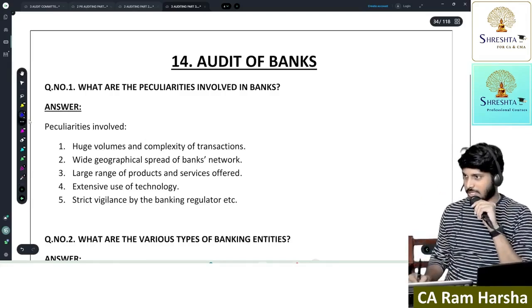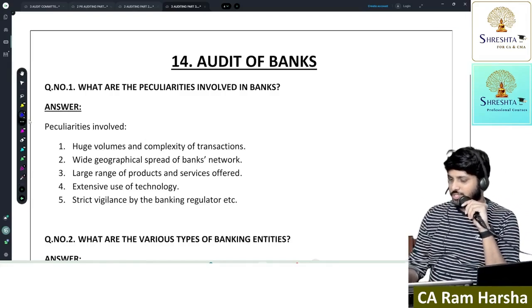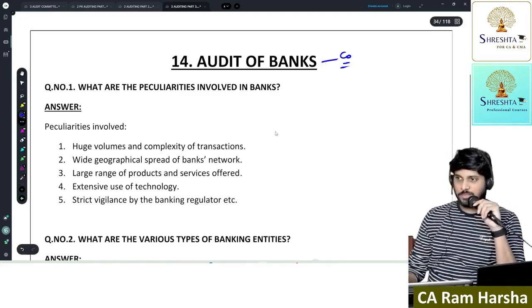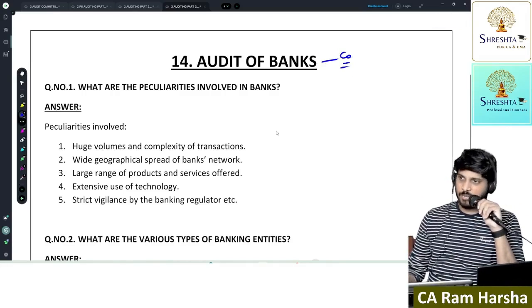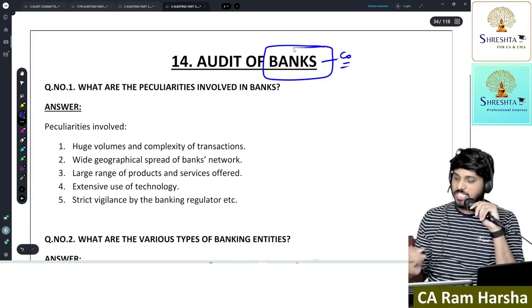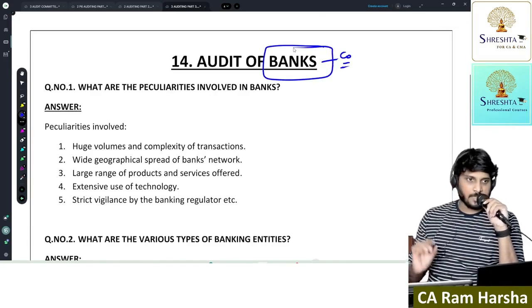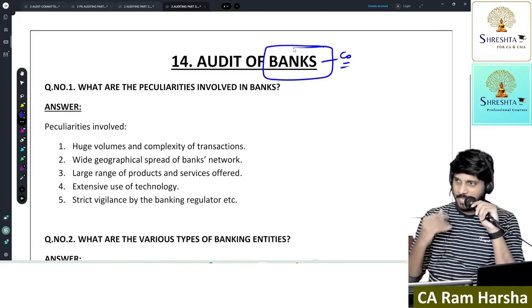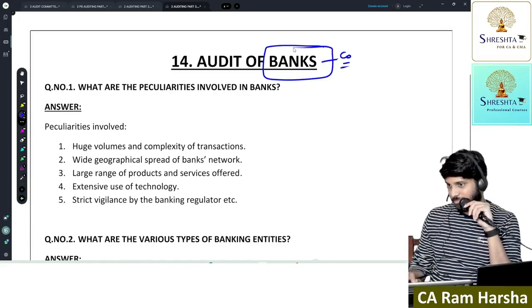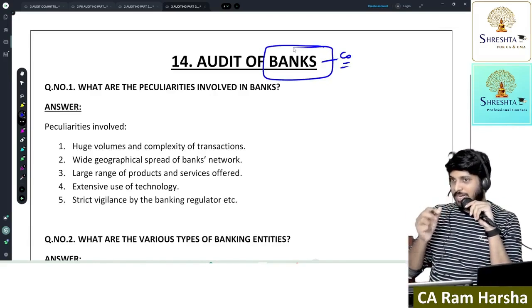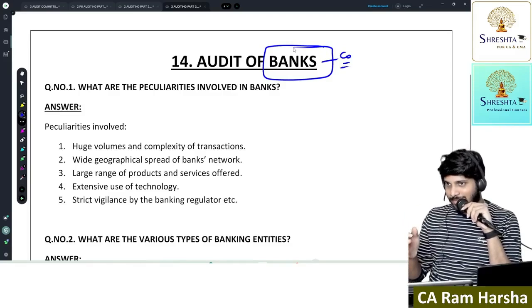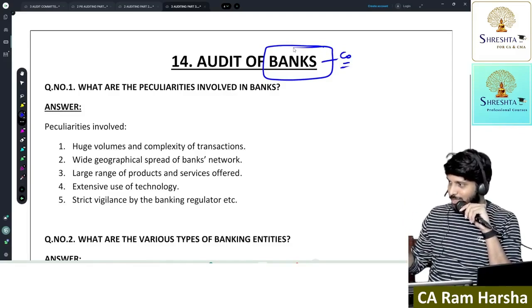What is a bank audit? A bank is first of all a company. It's a company registered under the Companies Act. The only thing is they are in the business of banking. The business nature is what? Banking. Financial banking. Getting it? Again, blood bank, power bank, all this will come. So bank means what?